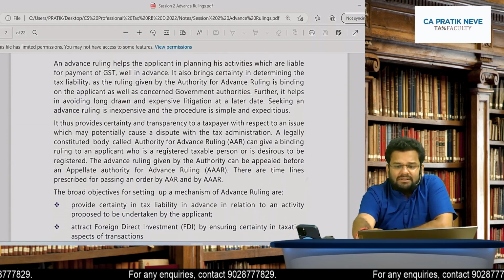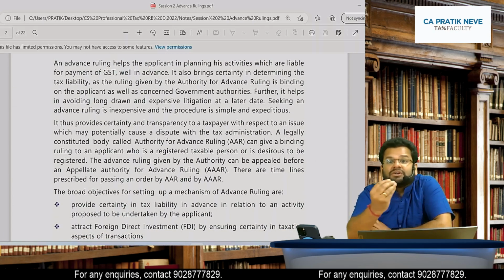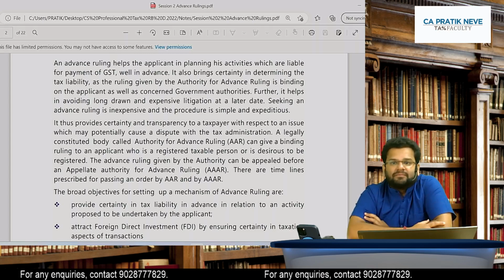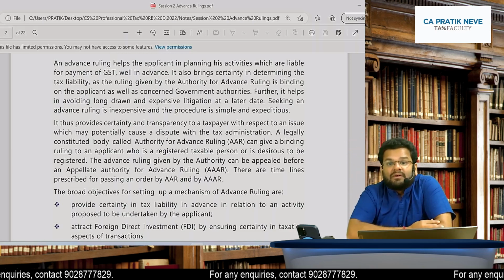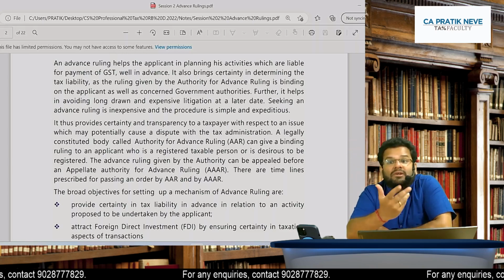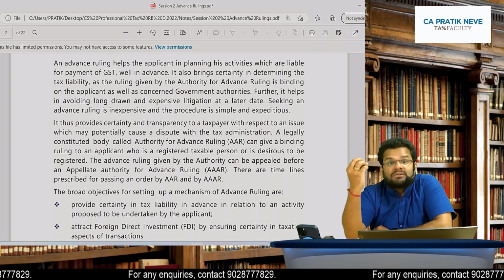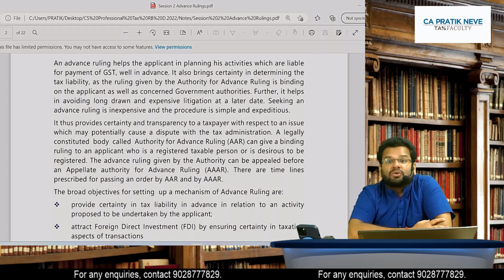Suppose I am confused whether registration will be required or not for me under GST. In that case also I can make an application for advance ruling. I am confused about valuation, or about, say, input tax credit. Yes, in those cases, advance ruling can be sought.